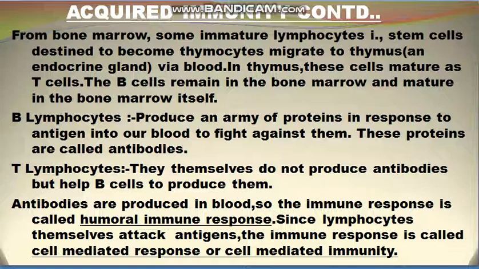T lymphocytes do not produce antibodies but help the B lymphocytes to produce them. They are only helpers, and antibodies are produced in blood. So the immune response is called humoral immune response. Since lymphocytes themselves attack antigens, the immune response is called cell mediated response or cell mediated immunity.